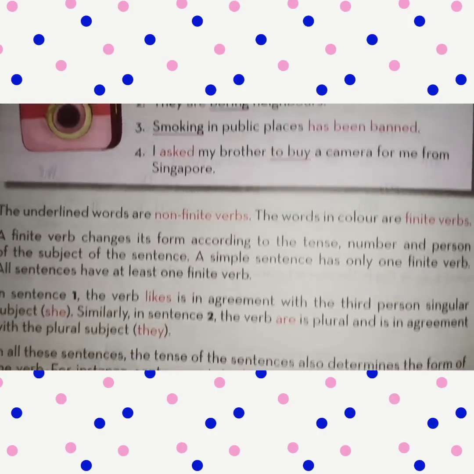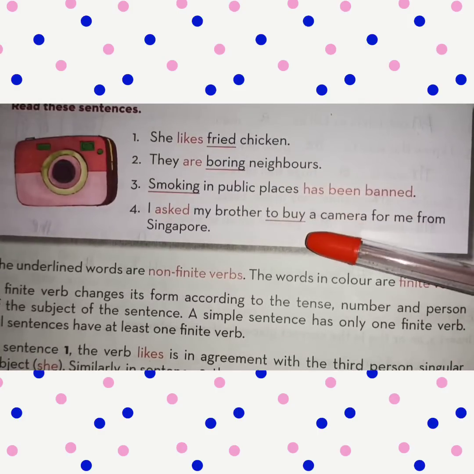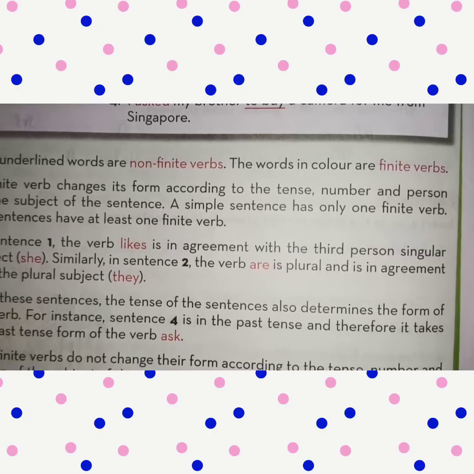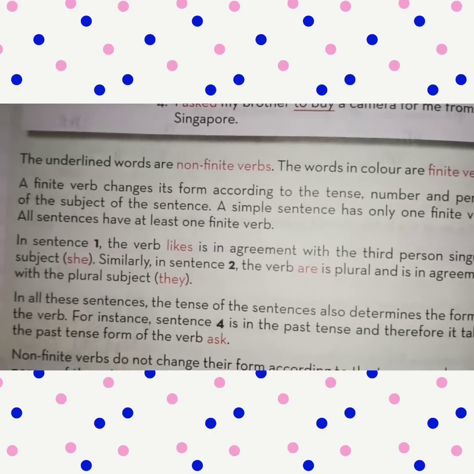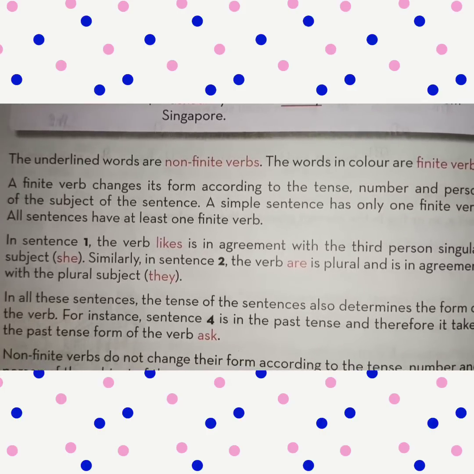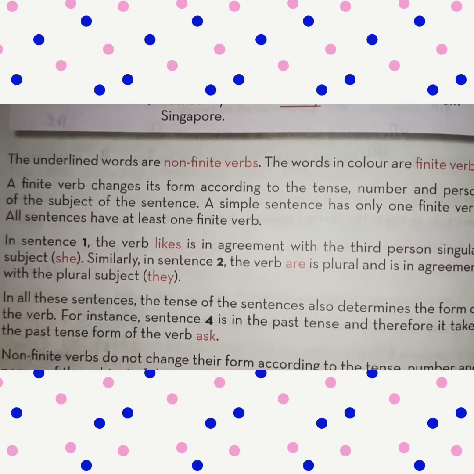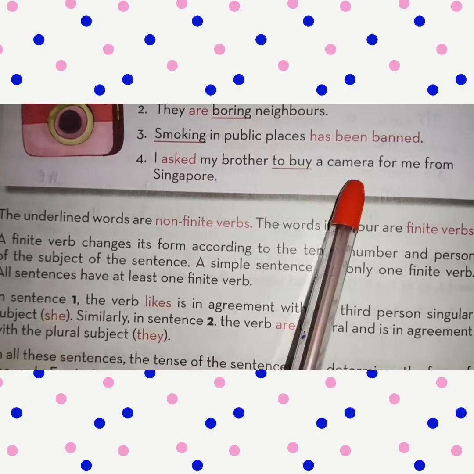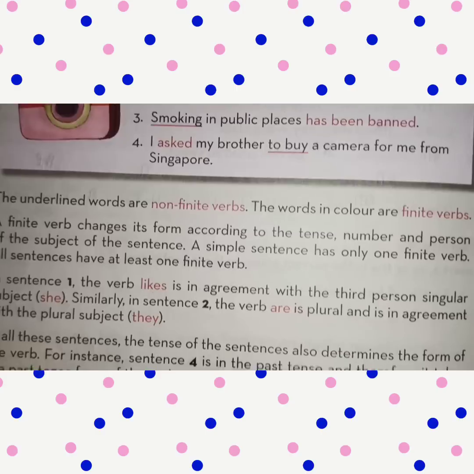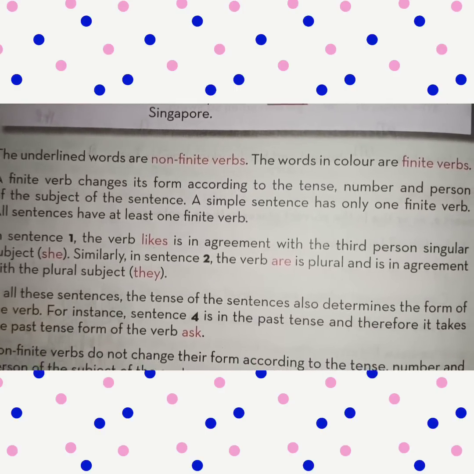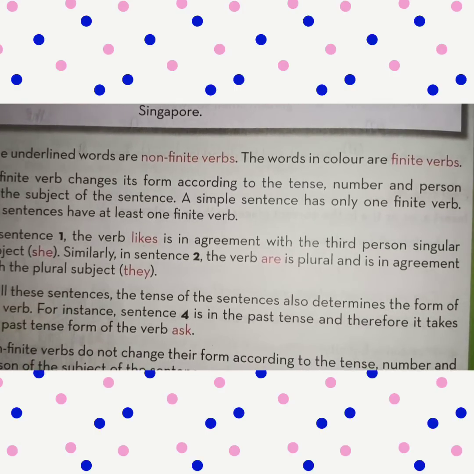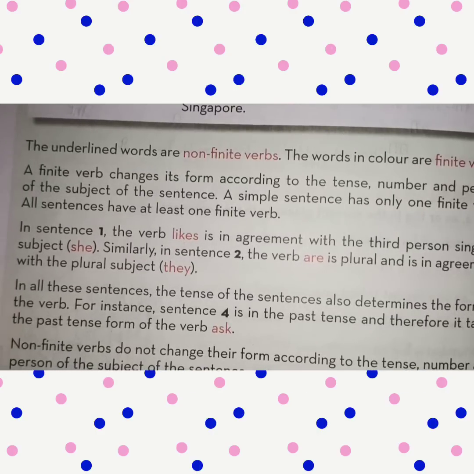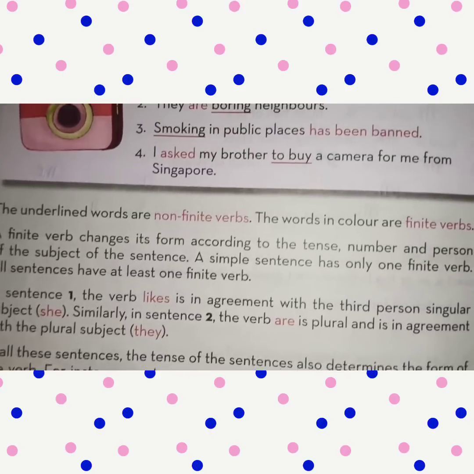In all these sentences, that means sentences 1, 2, 3 and 4 given here, the tense of the sentence also determines the form of the verb. For instance, sentence 4 is, I asked my brother to buy a camera for me from Singapore. Sentence 4 is in the past tense, and therefore it takes the past tense form of the verb ask.